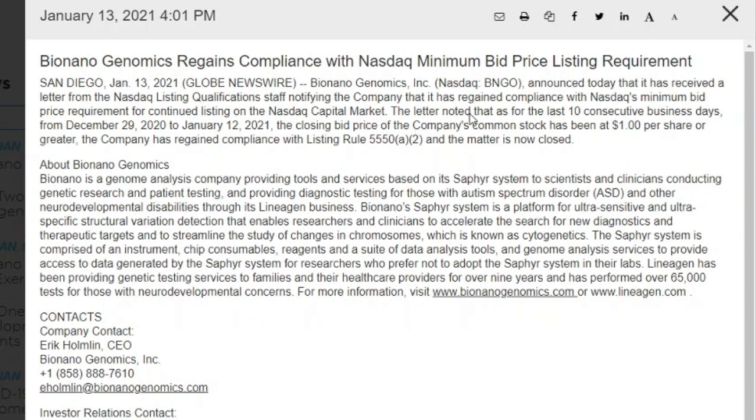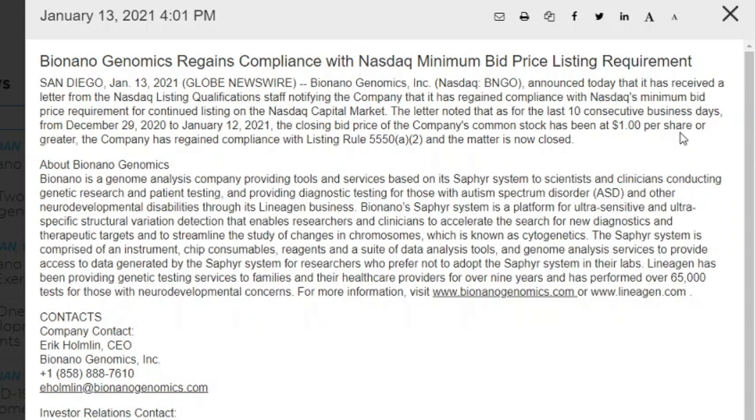The letter noted that for the last 10 consecutive business days from December 29, 2020 to January 12, 2024, the closing bid price of the company's common stock has been at $1 per share or greater. The company has regained compliance with listing rule 5550(a)(2), and the matter is now closed.